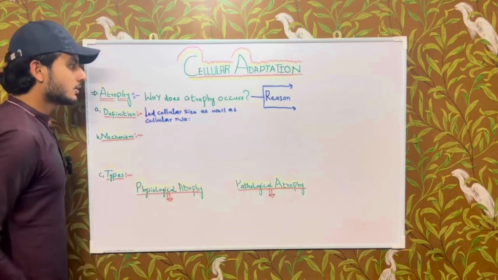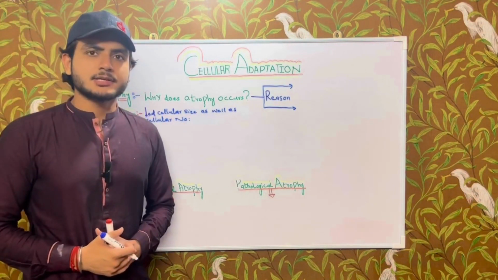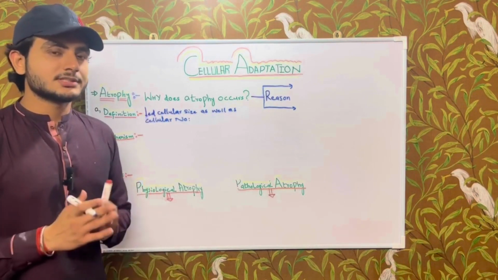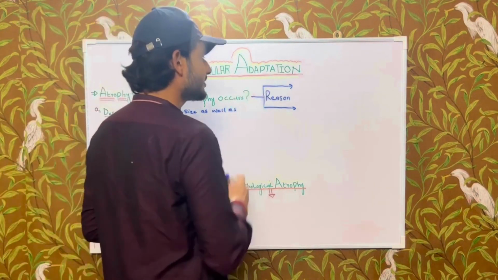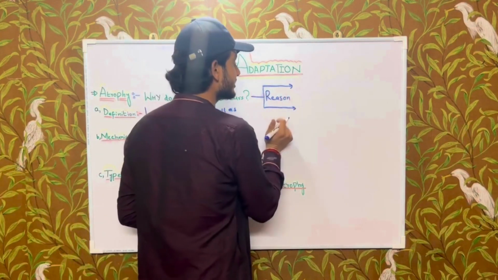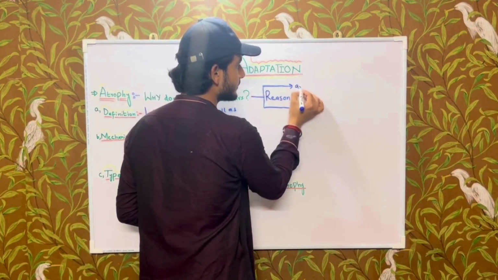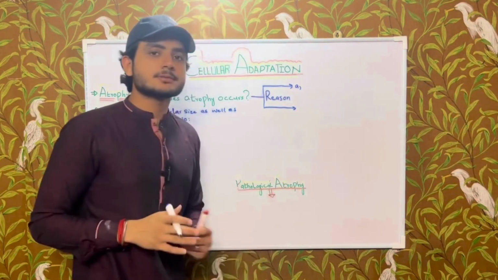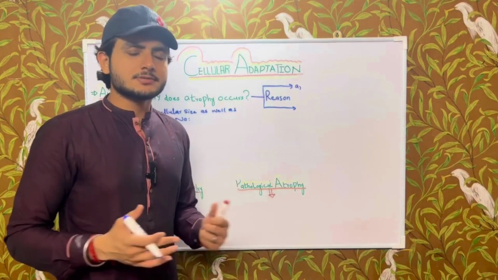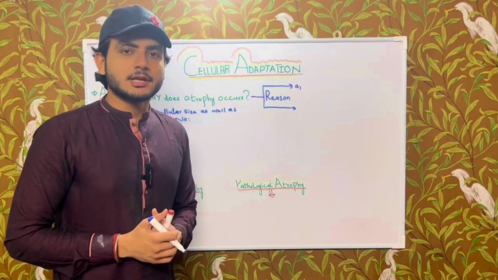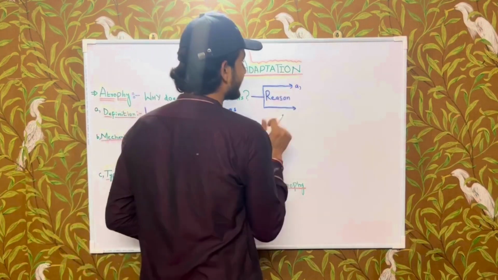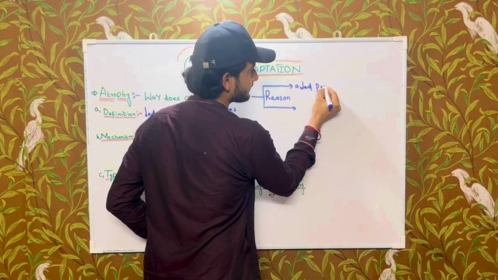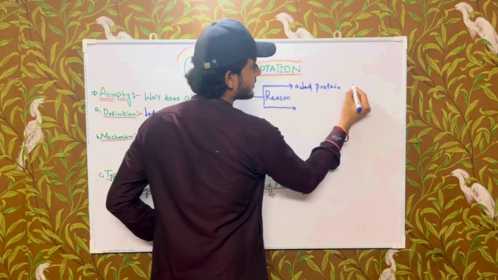Okay, so why does atrophy occur? The question must arise in your mind. There are two reasons behind it. First one is decreased protein synthesis. If protein is not being synthesized, that's why cellular size shrinks and atrophy occurs. Okay, first reason is decreased protein synthesis,